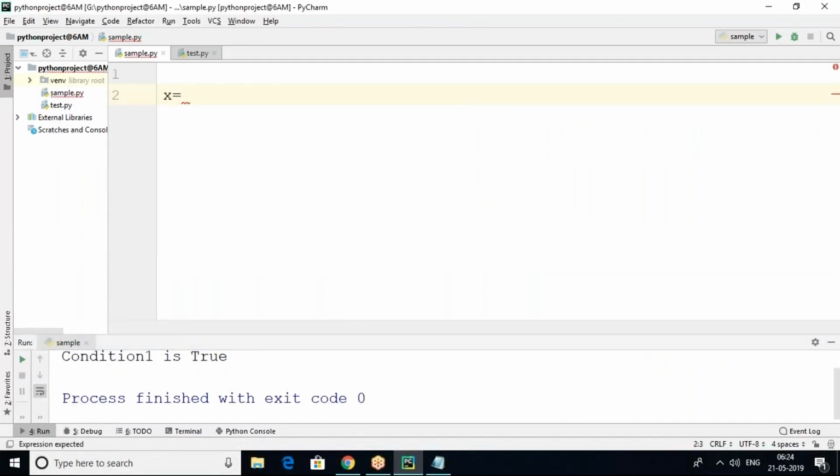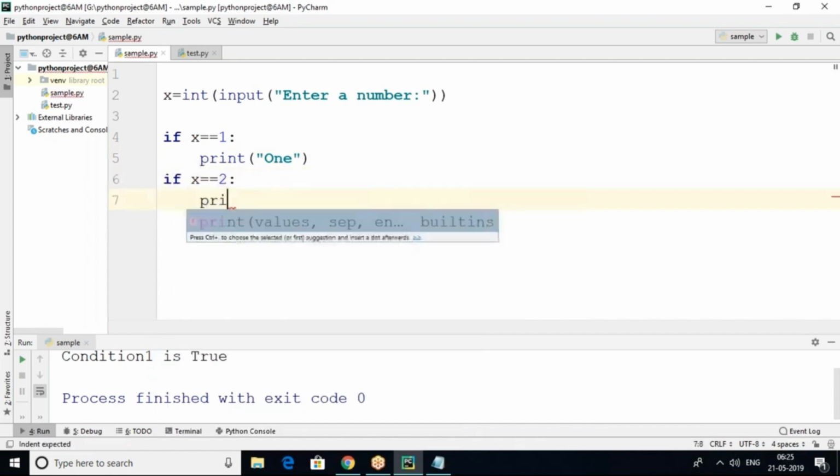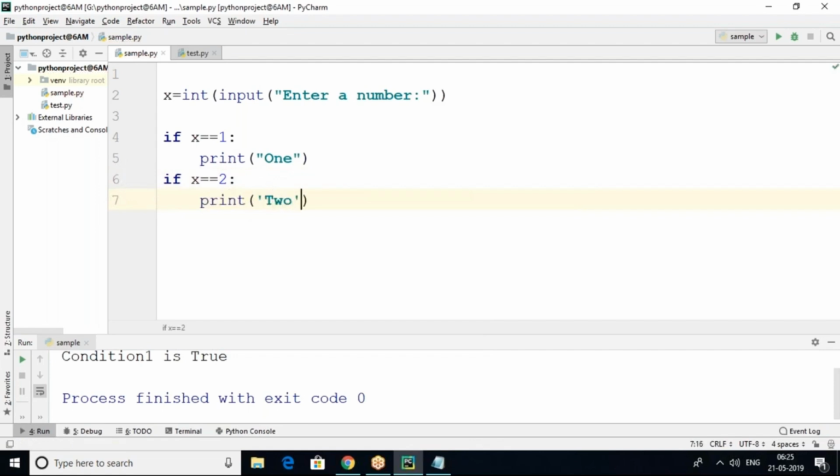Suppose I want to accept the value at runtime. So int of input, enter a number. The user will enter a number. I want to test the condition: if x equals 1, then print 1. Next, one more if condition: if x equals 2, then print 2. Next, if x equals 3, print 3.